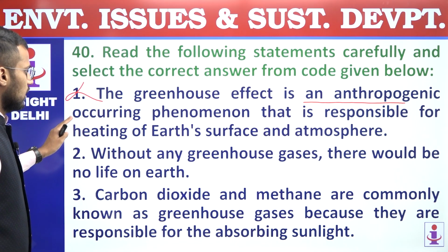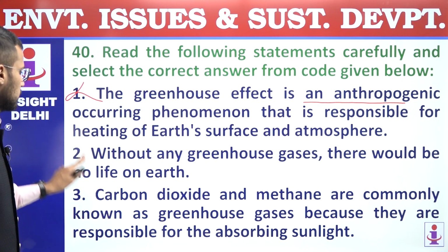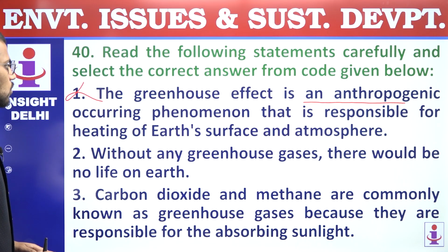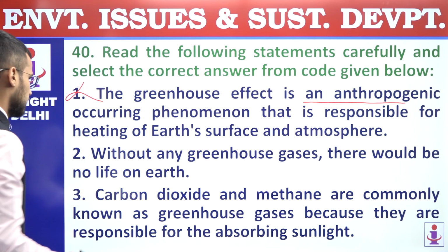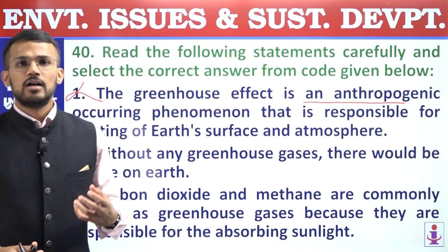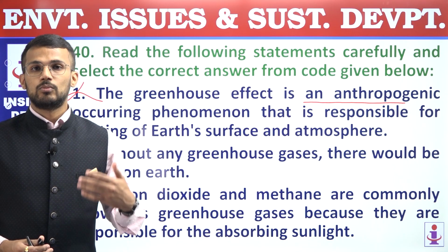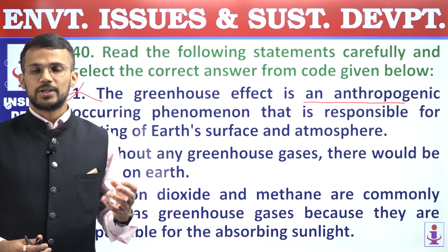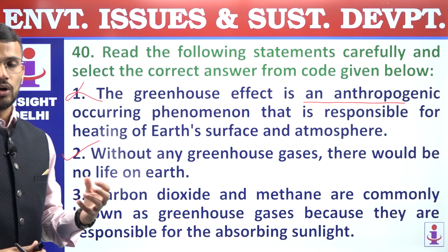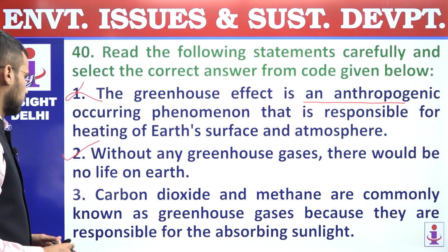Yes, it does lead to heating up of Earth's surface and atmosphere, but it is not anthropogenic. Second, without any greenhouse gases, there would be no life on Earth, right? So this statement is correct statement. If greenhouse gases are not there, Earth's temperature may become colder, and that temperature might not be suitable for the occurrence of life.